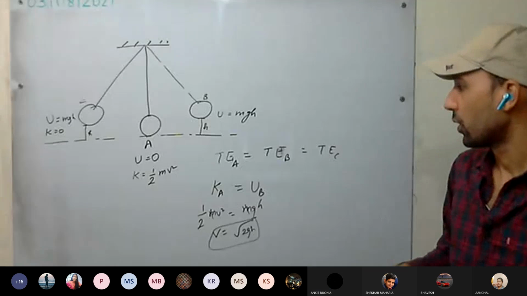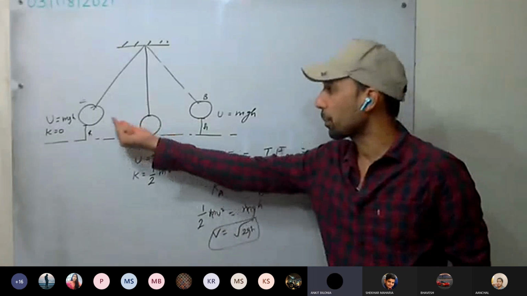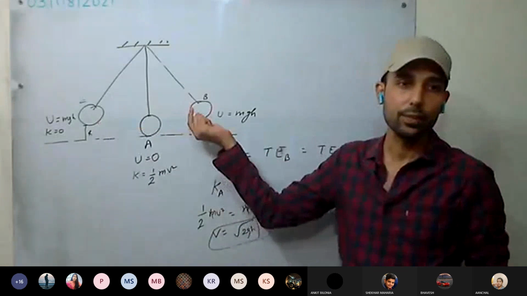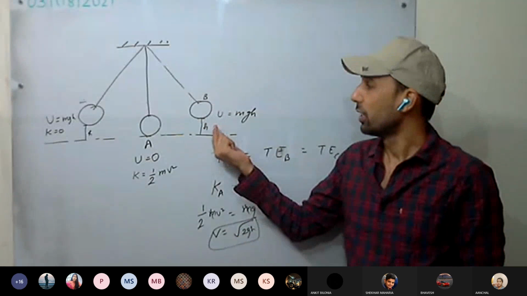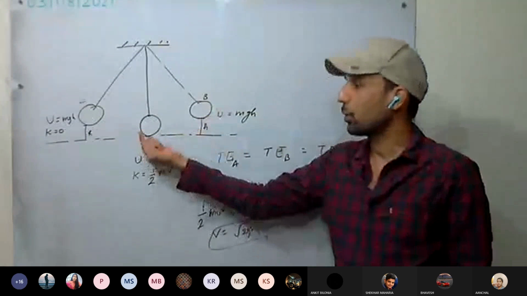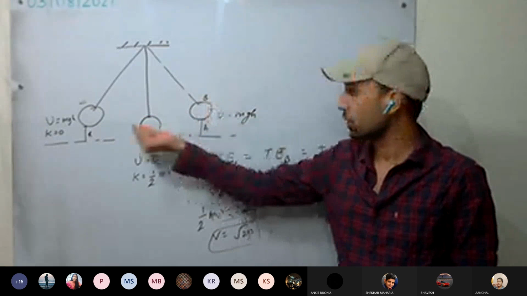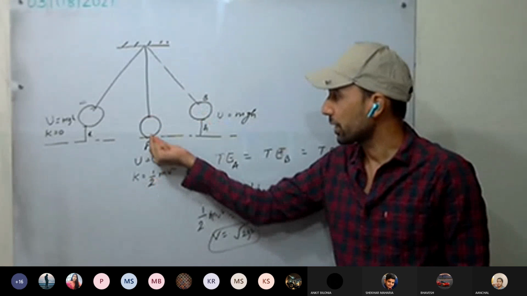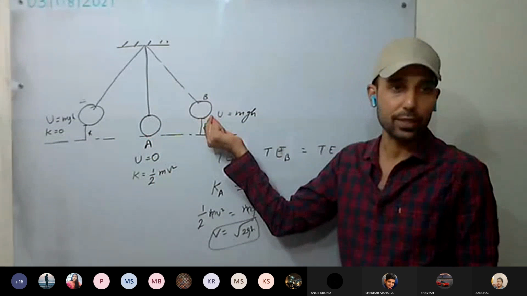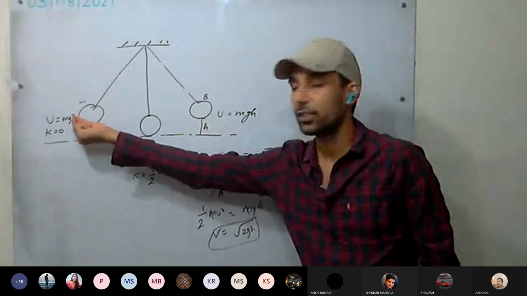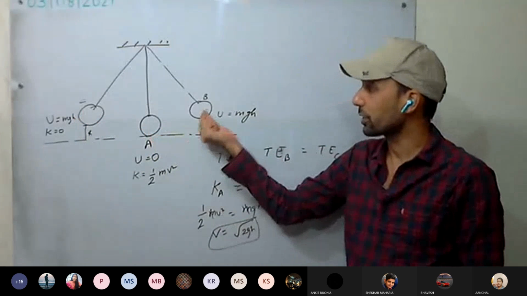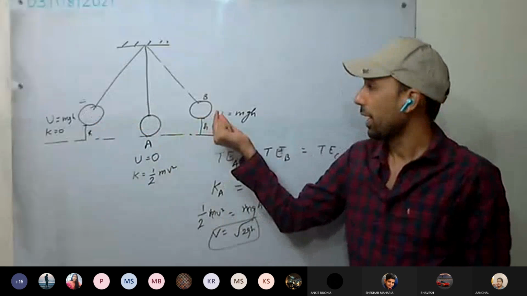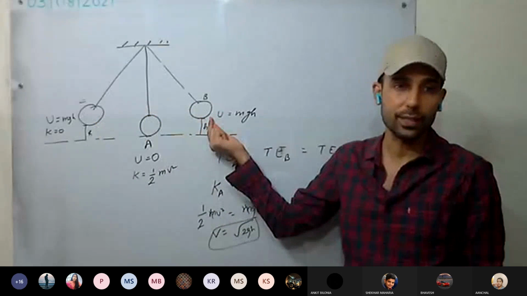Okay, so here we have explained the motion of the bob by applying the principle of conservation of energy. We have explained how the motion of the bob is taking place. It comes to rest here, comes back, then reaches that height, and the velocity is decreasing from the mean position towards the extreme position. At the extreme position, the velocity becomes zero.